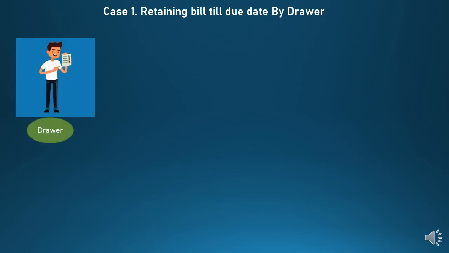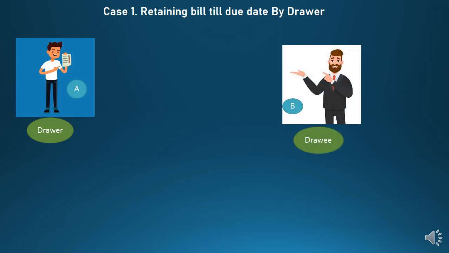So as you know, if Mr. A is a drawer and Mr. B is a drawee, Mr. A has drawn the bill on Mr. B, so he became the drawer and he became the drawee. But before becoming the drawer and drawee, what happened with them? Some credit transaction happened with them. Remember that animated story, students, in that Mr. A gave a sum of money to Mr. B on credit because he wanted to start some business. Okay, so after giving the money, Mr. A will make the bill on Mr. B for making the payment on a future date. So A became the drawer and B became the drawee.